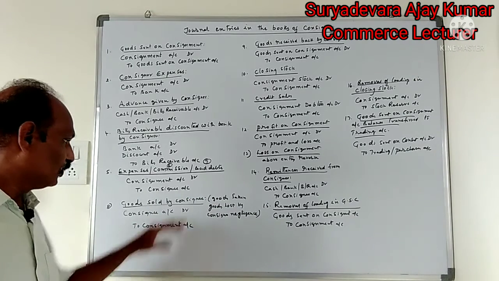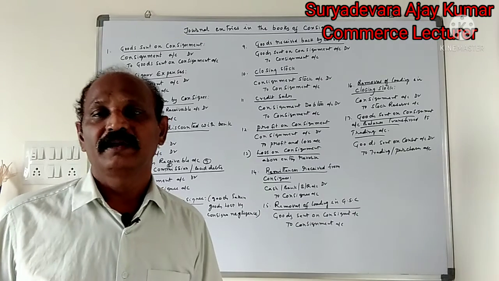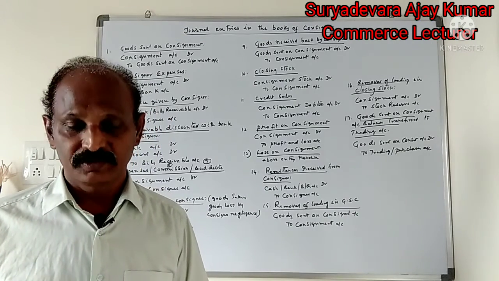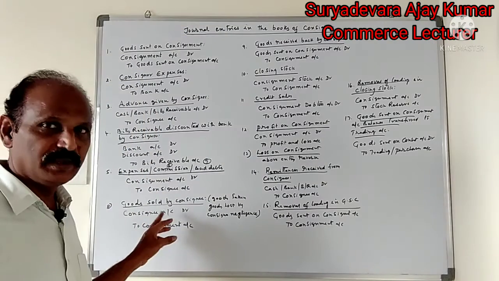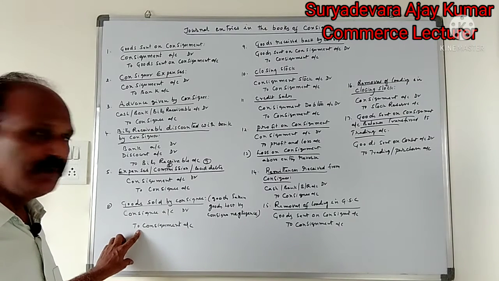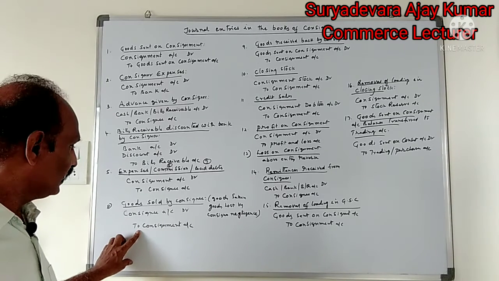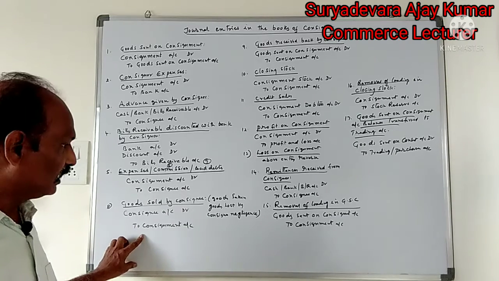Next, goods sold by the consignee. Goods sent by the consignor to the consignee are sold on behalf of the consignor. Entry for goods sold by the consignee: consignee account debit to consignment account. Sale entry, cash sales: consignee account debit to consignment account.